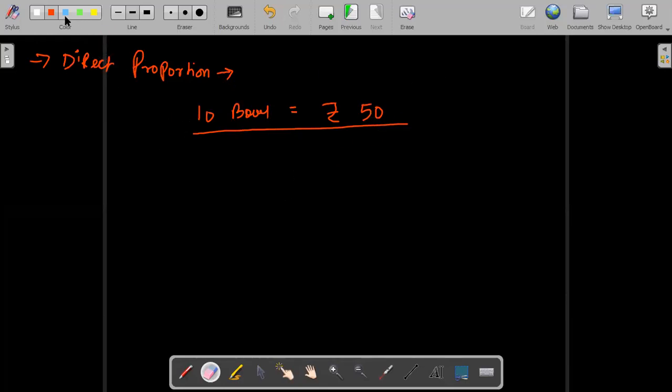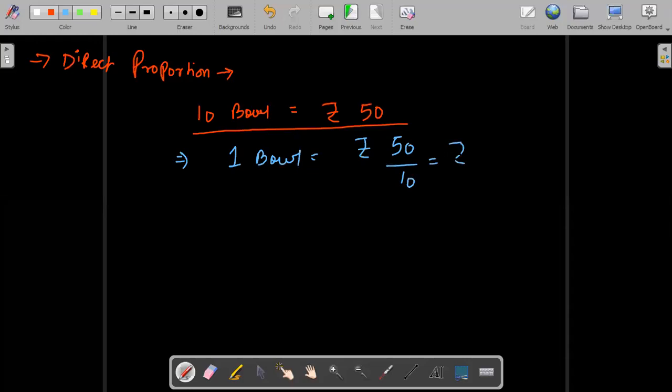See, Kritika, we have 10 bowl for 50 rupees. You can go for unitary method, no issue. If 10 bowl are for 50 rupees, so one bowl will be for rupees 50 upon 10, that is rupees 5.